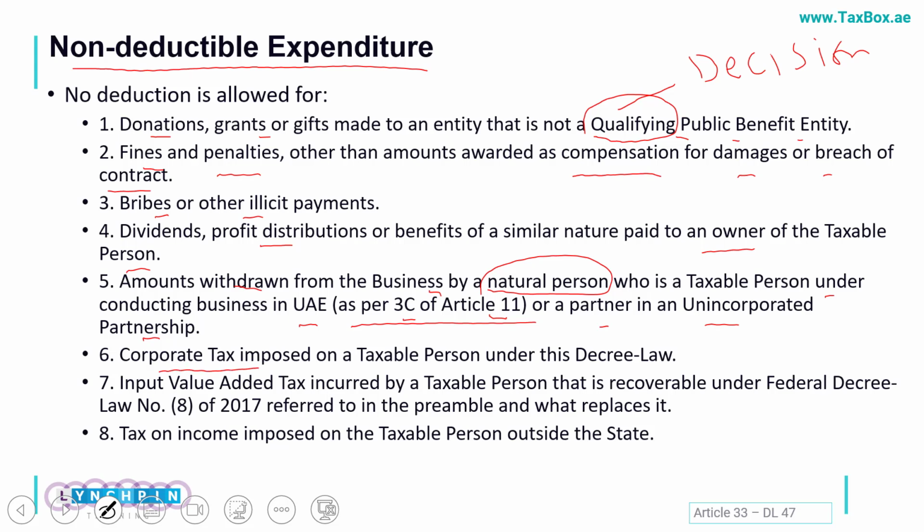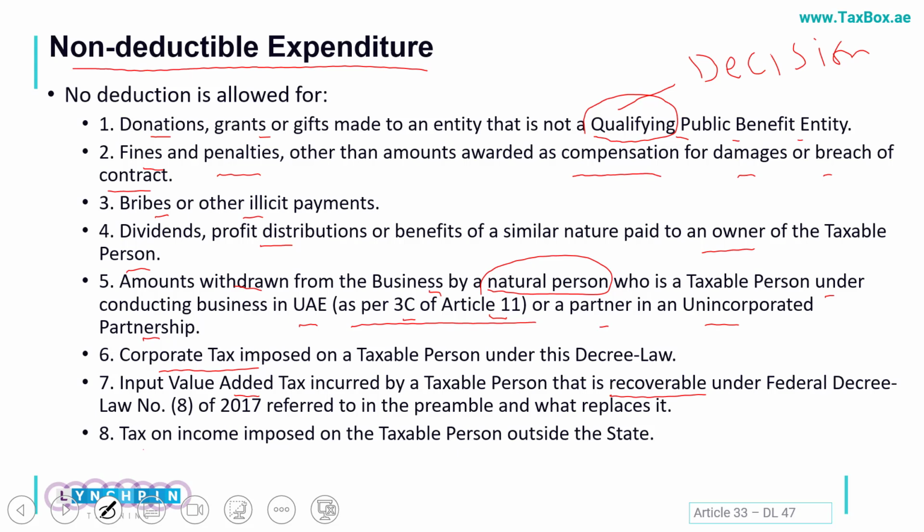Corporate tax imposed would of course not be allowed as an expense. Input VAT which was otherwise recoverable under the VAT laws, but which we opted not to claim, cannot be claimed as an expense.